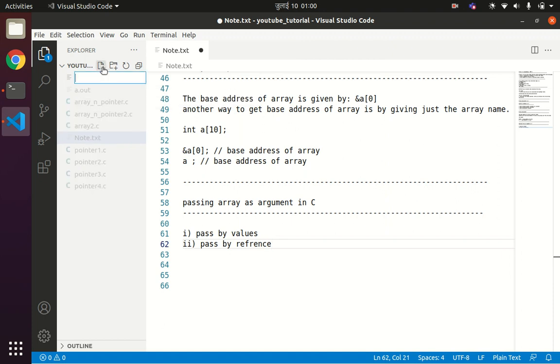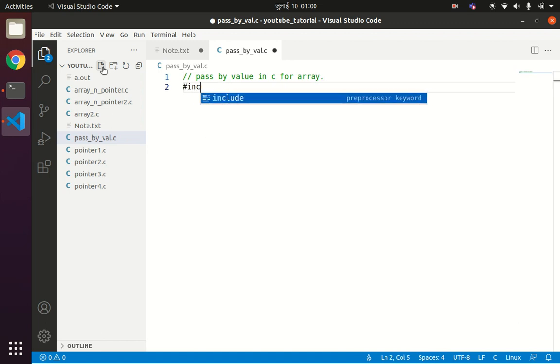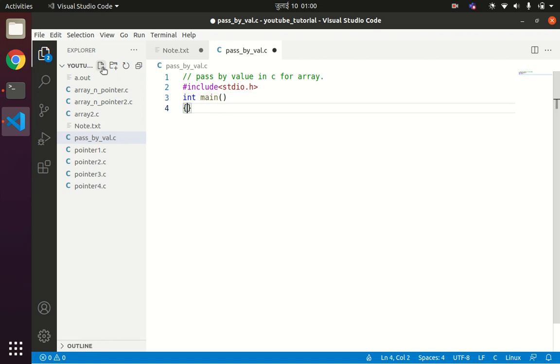So passbyval.c, pass by value in C for array. Okay, so #include <stdio.h>, int main, and then let us declare one array, something like this. int a = {10, 20, 30, 40}, or we'll ask the user to enter the values. So I'll declare an array of size 5.